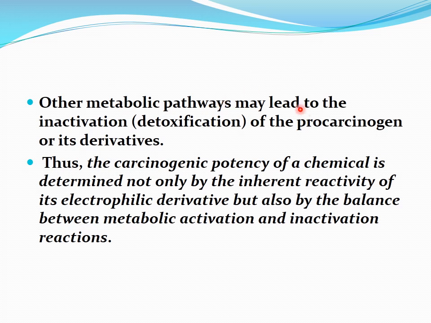Other metabolic pathways may lead to the inactivation, that is detoxification, of the pro-carcinogen or its derivatives. Thus the carcinogenic potency of a chemical is determined not only by the inherent reactivity of its electrophilic derivative, but also by the balance between metabolic activation and inactivation reactions.